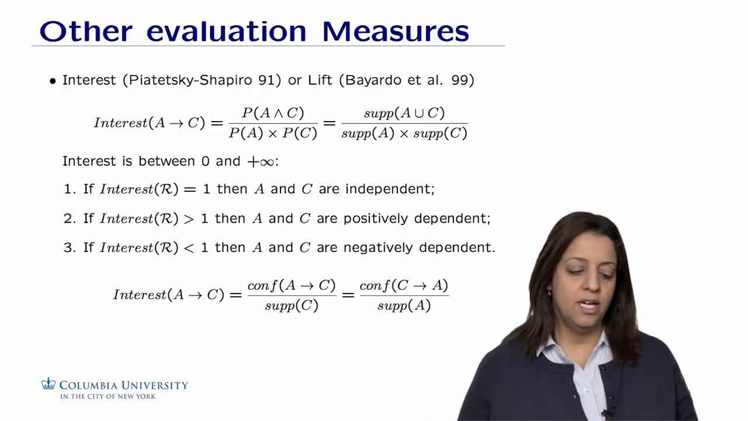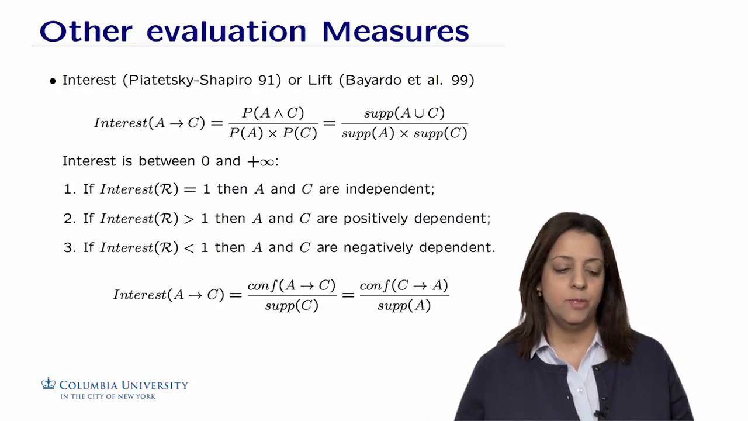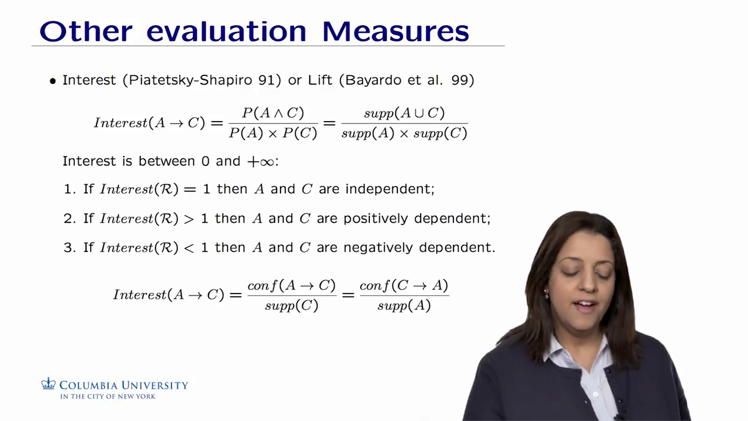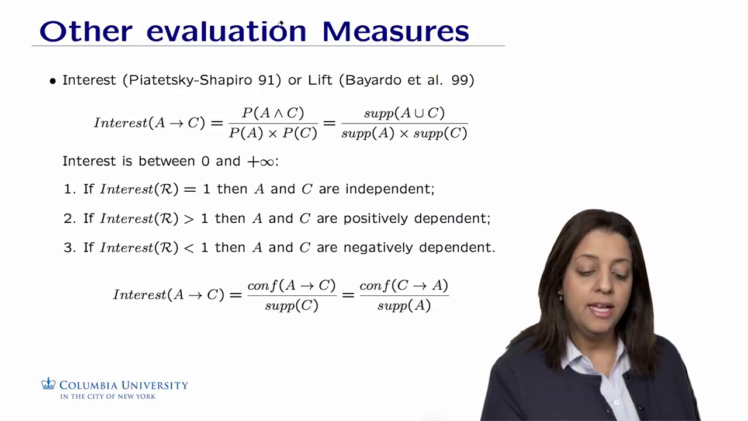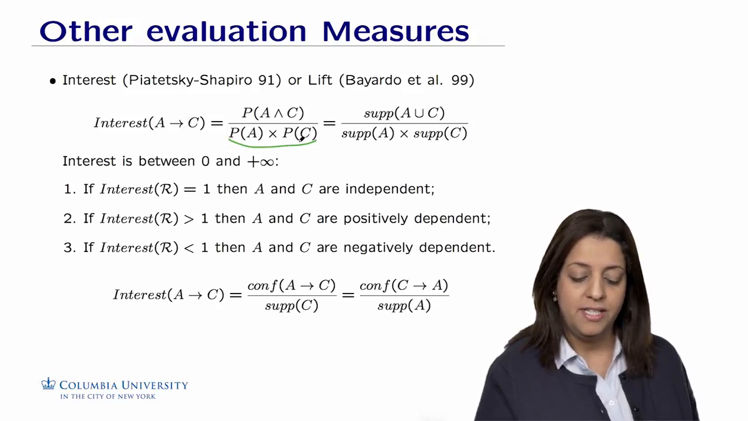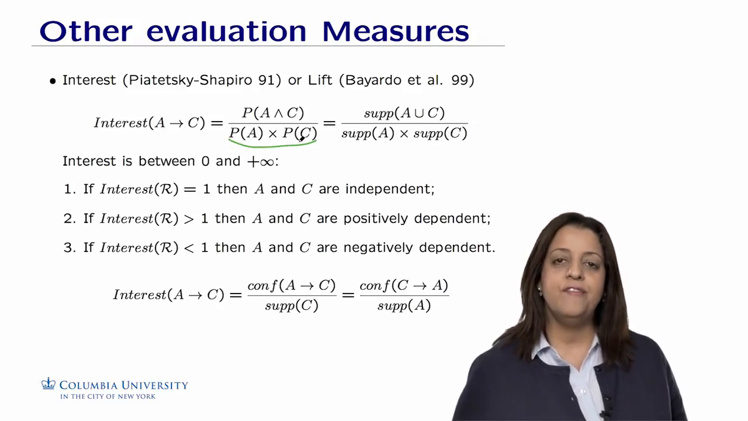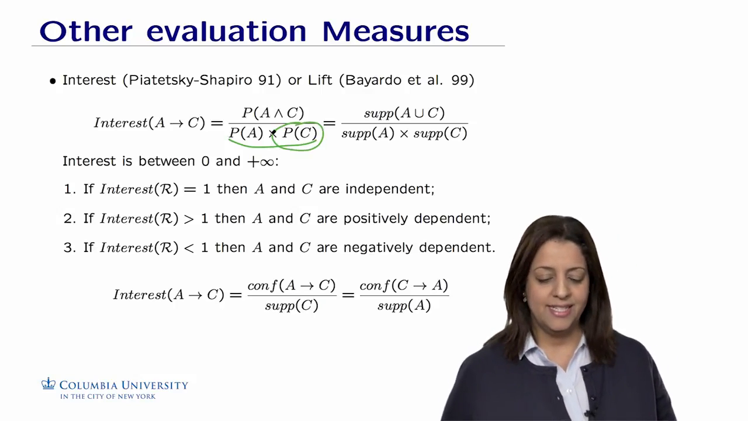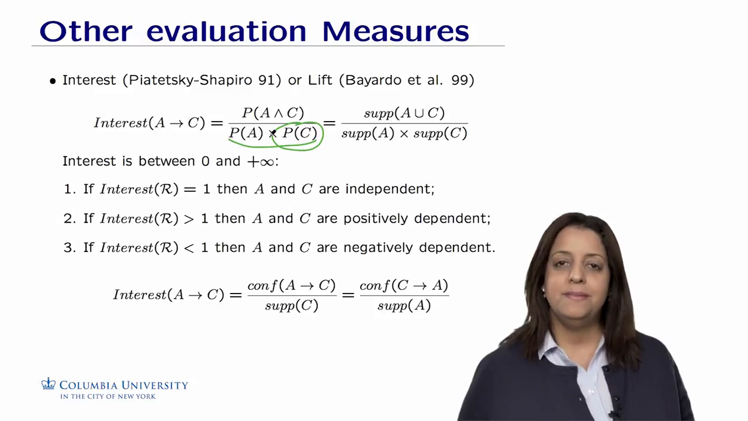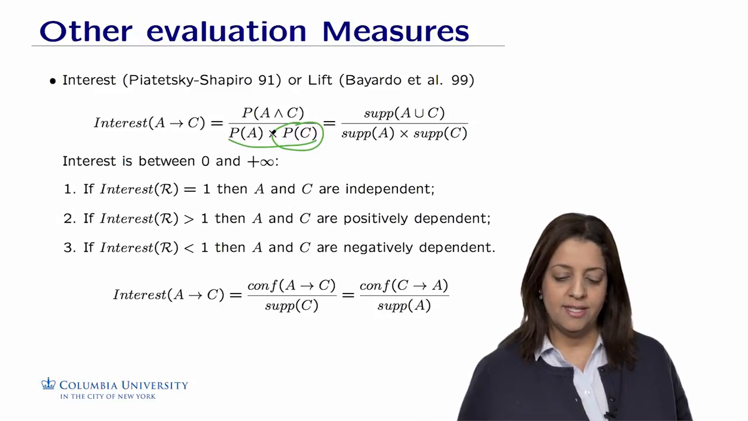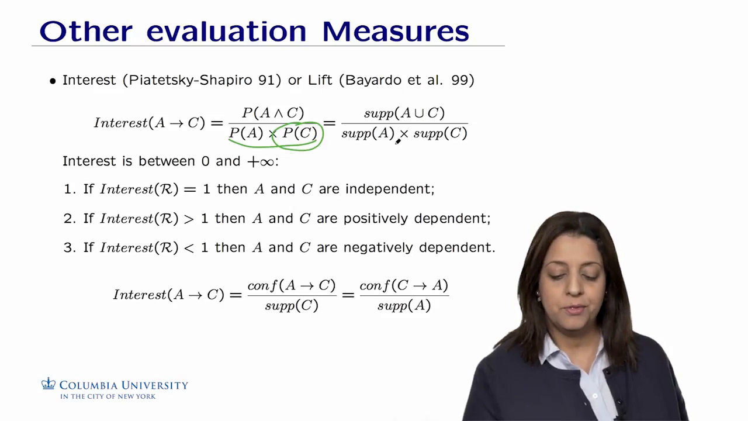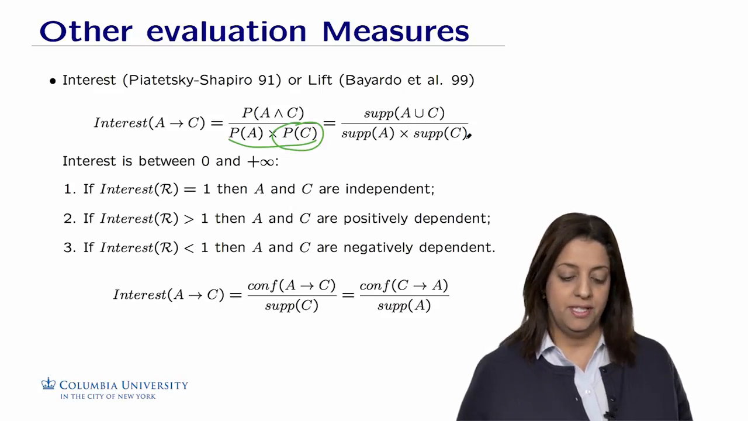The interest of a rule antecedent implies consequent is the probability of observing both the antecedent and the consequent, divided this time by the probability of A times the probability of C. You can see that in this case we are factoring in the probability of the consequent, which would be the coffee in our case. This probability is estimated by the support that we observe in the data set D, which would be the support of having the items in A union C divided by the support of A times the support of C.